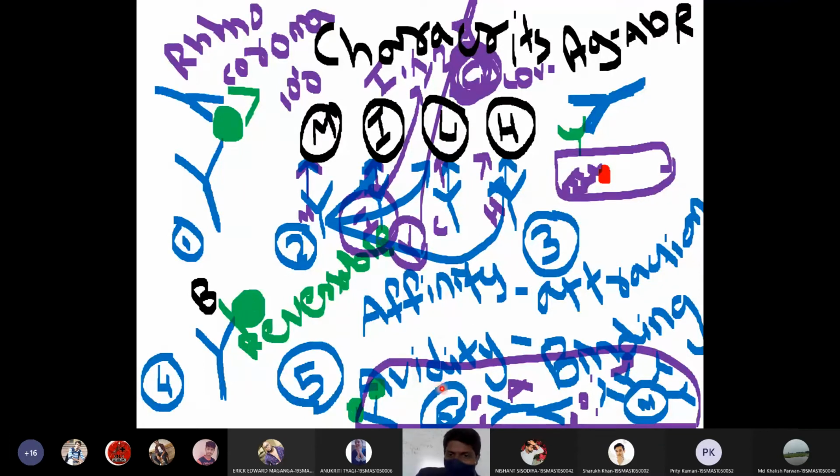Then we discussed valency. The valency of IgG is 2, the valency of IgA will be 4, and the valency of IgM will be 10, so they are pentavalent. IgG is divalent, and this is monovalent. So this is the valency of antibodies.